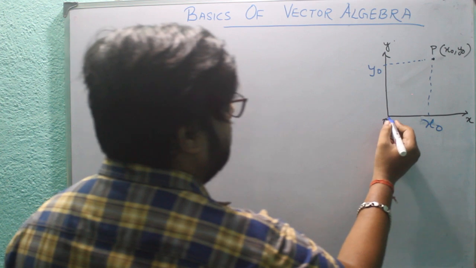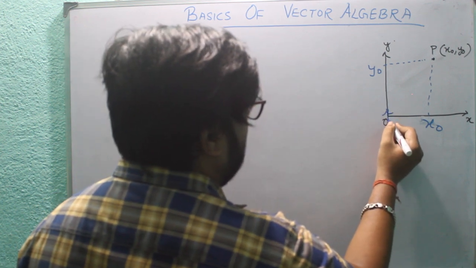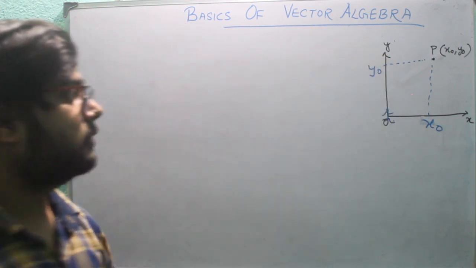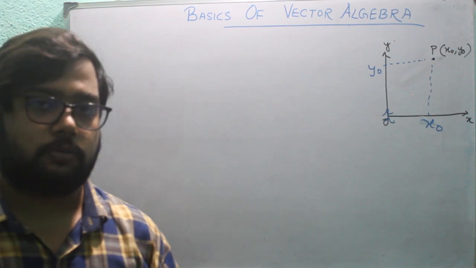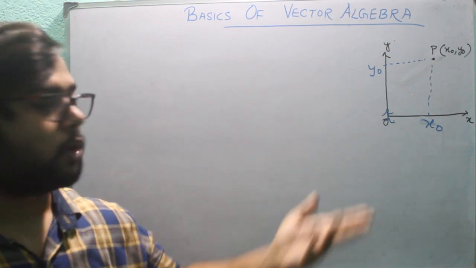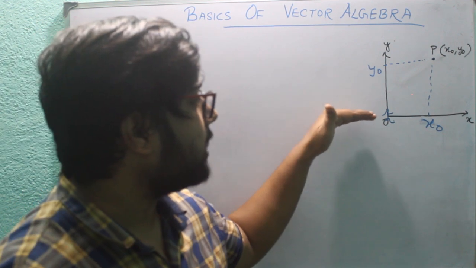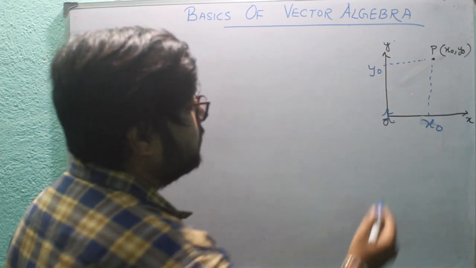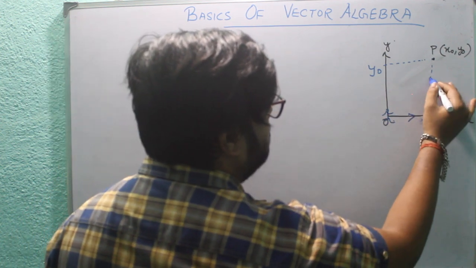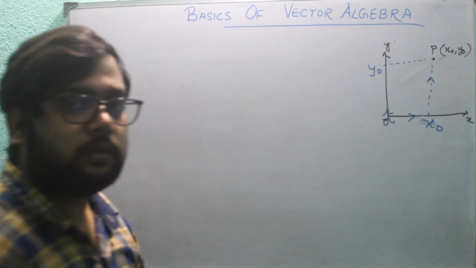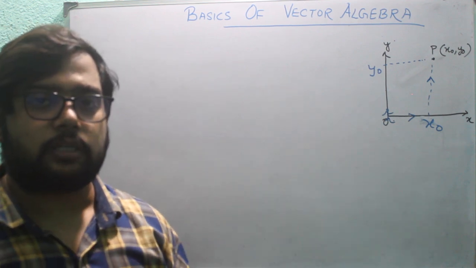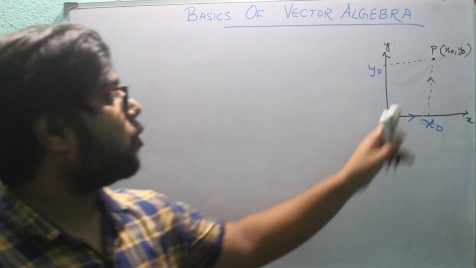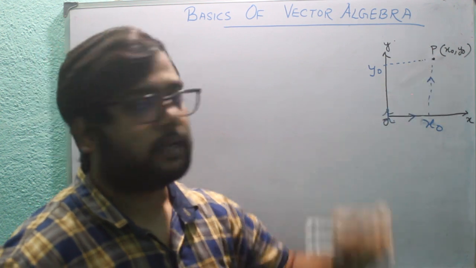If I am standing at origin, then I will just ask you, this much distance, so what do you think, I should walk x0 distance this side and y0 distance this side? Then you say, okay, I am telling you that point P you can see directly here.